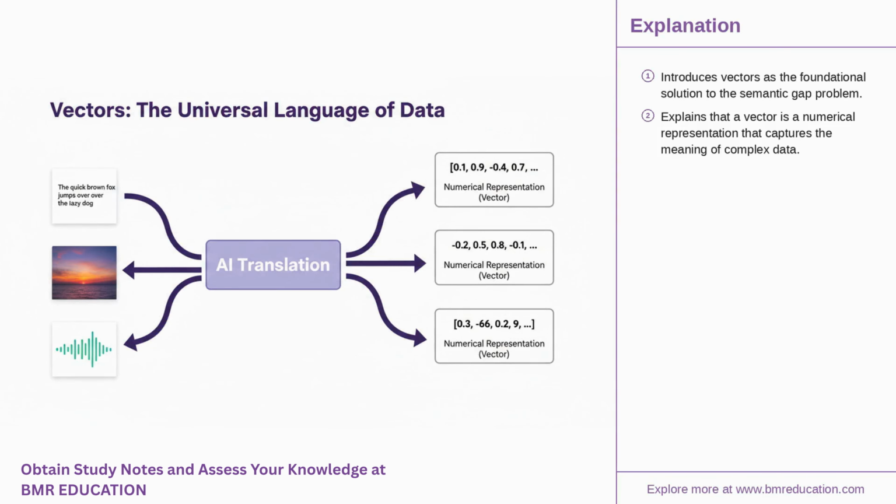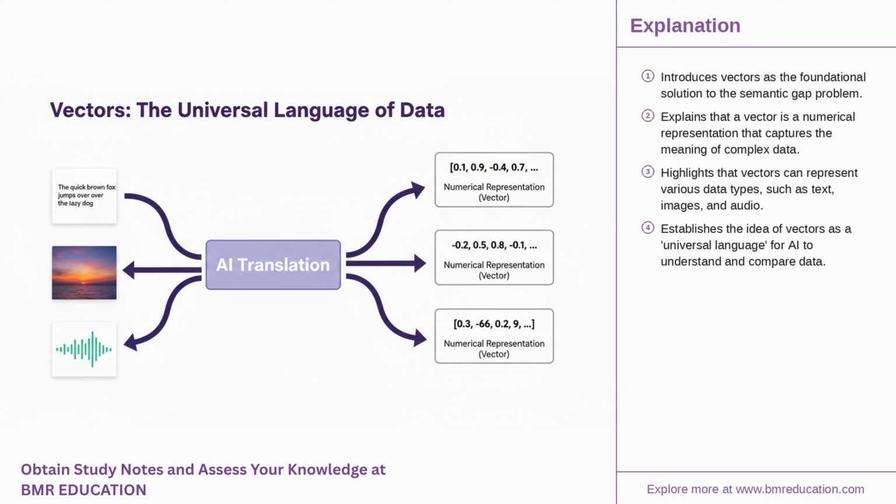To bridge this semantic gap, we need to teach computers to understand data like we do. The solution lies in converting our rich, complex world into a universal language that machines can process, the language of numbers. This is the fundamental concept of a vector. A vector is simply a list of numbers that represents the essence or meaning of a piece of data, whether it's a word, an image, or a sound.